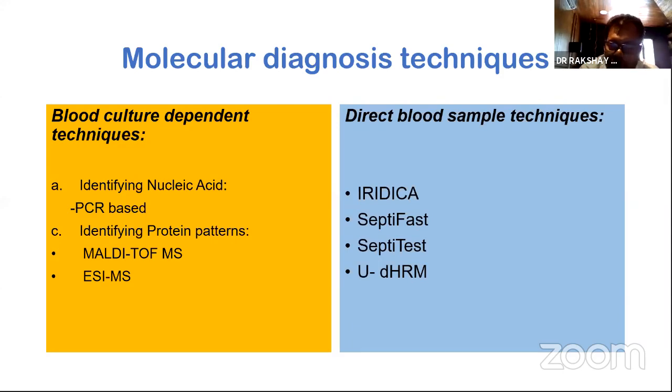And what happens in those patients where the blood culture does not grow an organism at all? We know the blood culture is especially difficult in pediatric practice, because the amount of blood we take in younger patients is so small that the chance of a positive culture is quite low. So what happens in those patients? That's where the interest is in identifying the organism directly from the blood. And again, quite a bit of interesting advances have happened on that front.